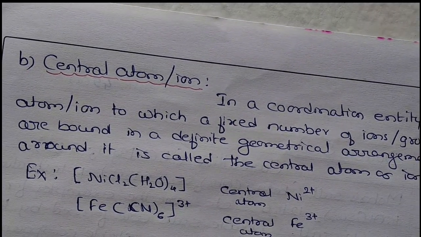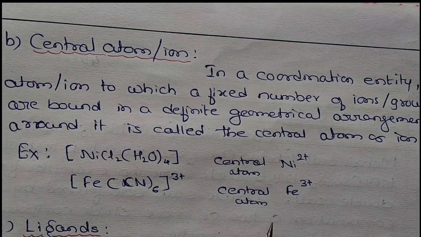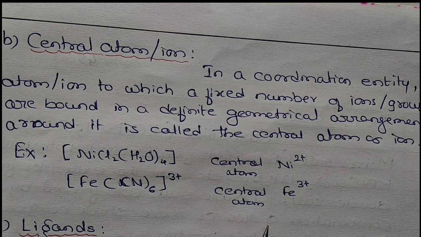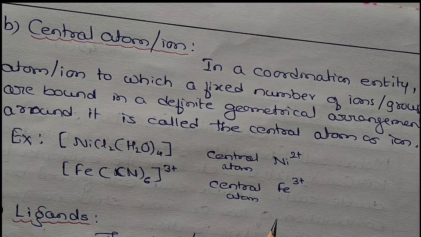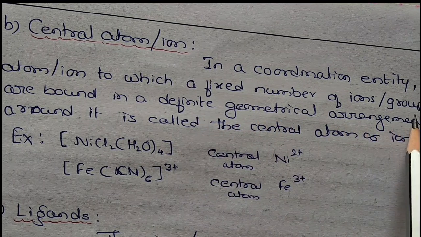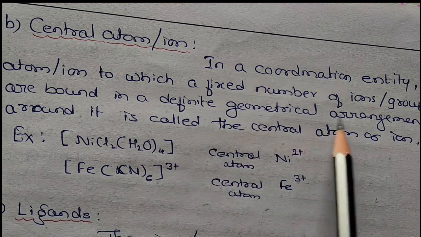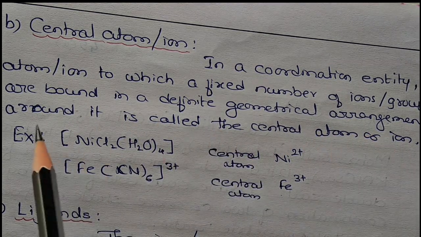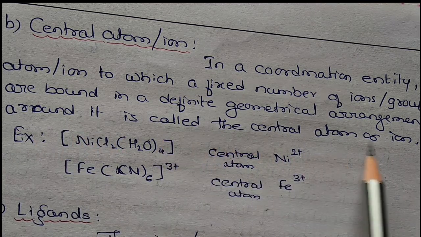In a coordination entity, the atom or ion to which a fixed number of ions or groups are bound in a definite geometrical arrangement around it is called the central atom or ion.